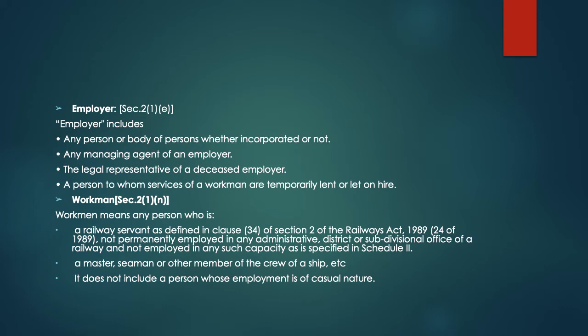Now, section 2, clause 1, subclause N explains the definition of workman.